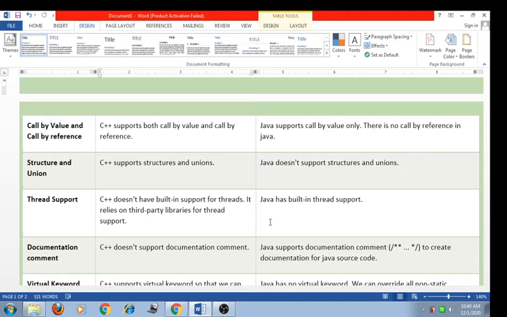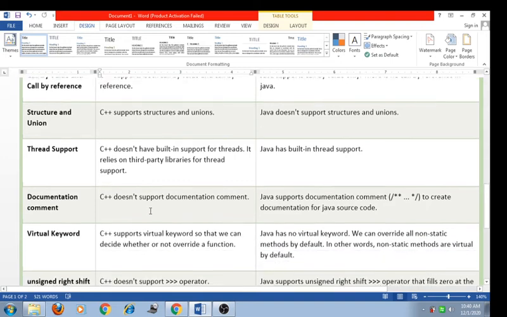Then the next one is structure and union. C++ supports both structure as well as union, but Java does not support structure and union. Then thread support. C++ does not have built-in support for threads. It relies on third-party libraries for thread support. But Java has built-in thread support. This is the difference in thread support between C++ and Java.